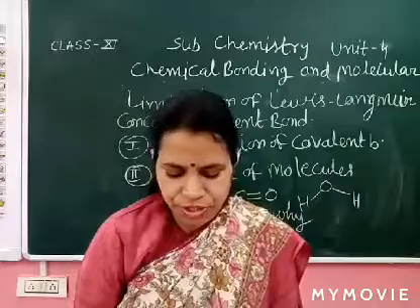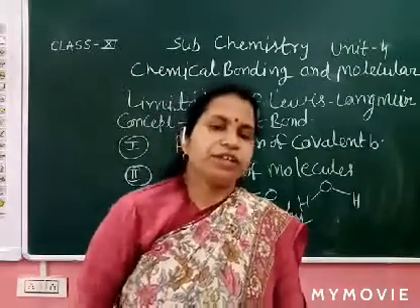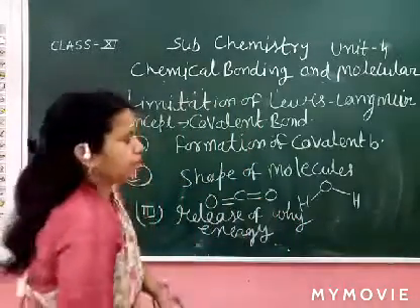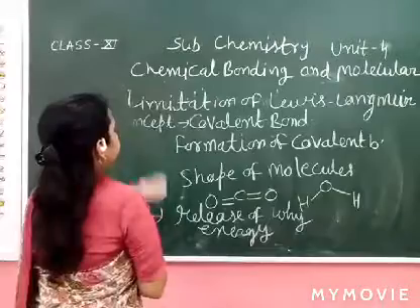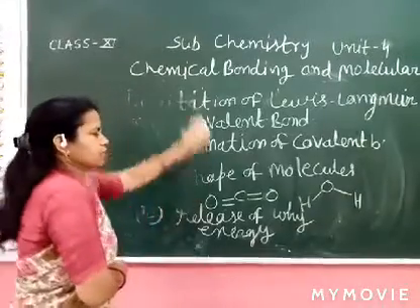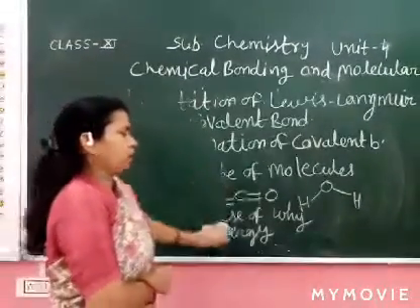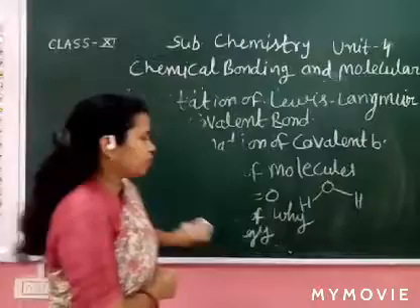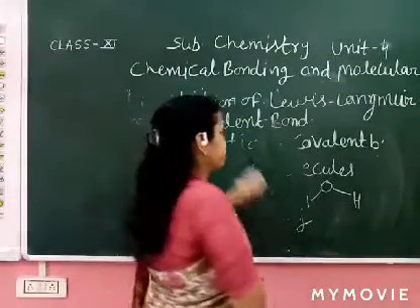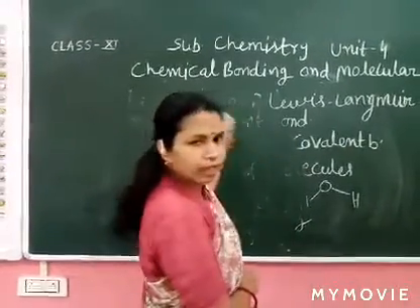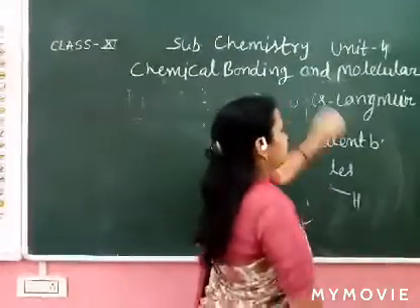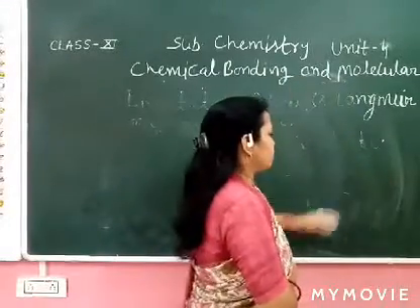Now next is coordinate or dative bond, the third type of bond. We already discussed ionic bond, covalent bond, their general characters, comparison between covalent bond and ionic bond, and limitations of the covalent bond.